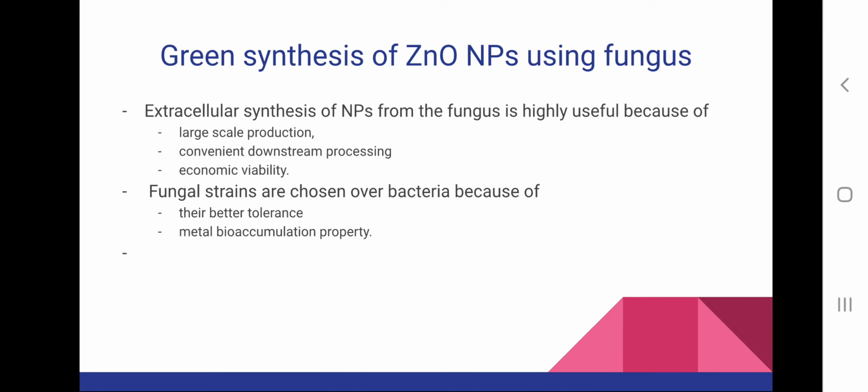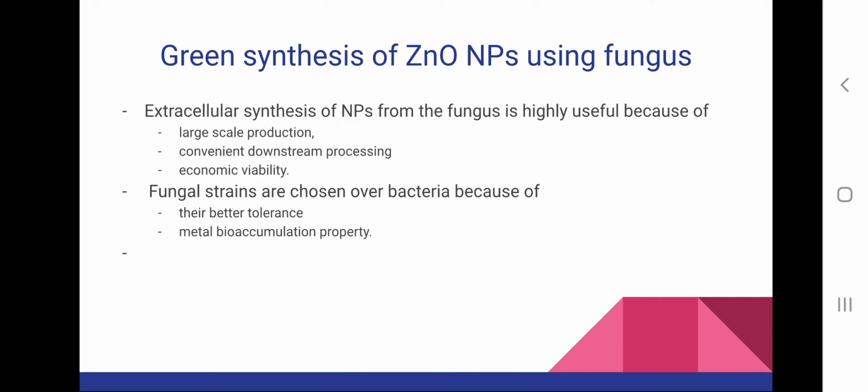Next is green synthesis of zinc oxide nanoparticles using fungus. The advantages of using fungus are that large scale production can be done, there is convenient downstream processing, it is economically viable, and also extracellular synthesis of nanoparticles from fungus can be obtained.